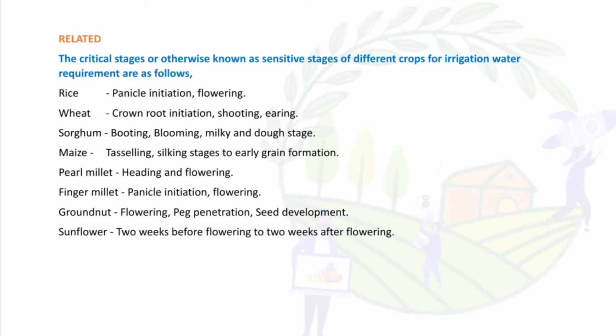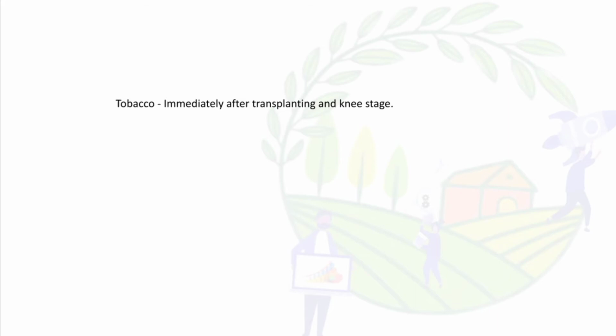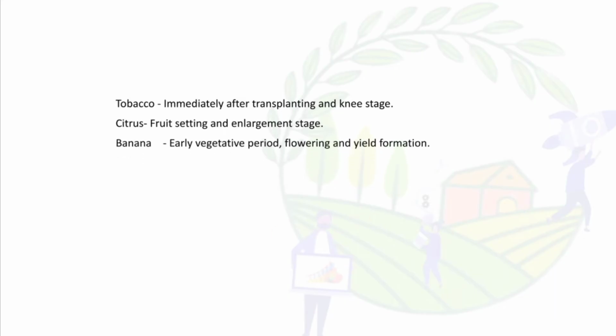For sunflower, 2 weeks before the flowering to 2 weeks after the flowering. For cotton, it is flowering and boll development. For chilies, it is flowering. For pulses, it is flowering and pod formation. And soybean, it is blooming and seed formation. And tobacco, it is immediately after the transplanting and knee stage. For citrus, it is fruit setting and enlargement stage. And banana, early vegetative period, flowering and yield formation.